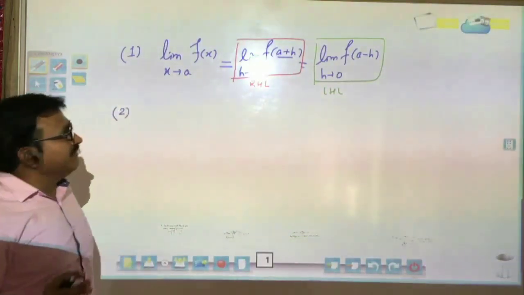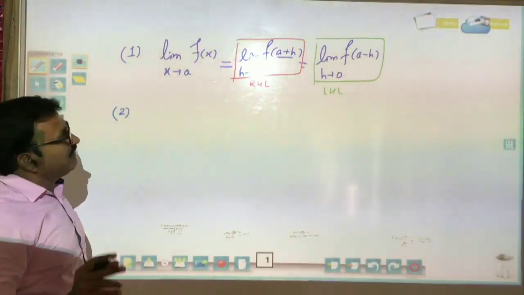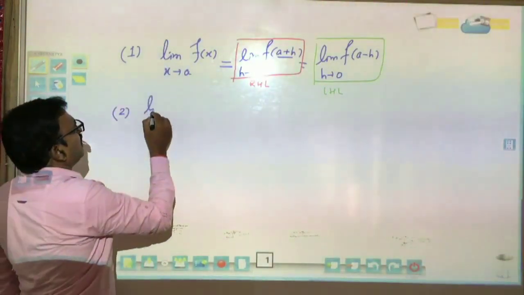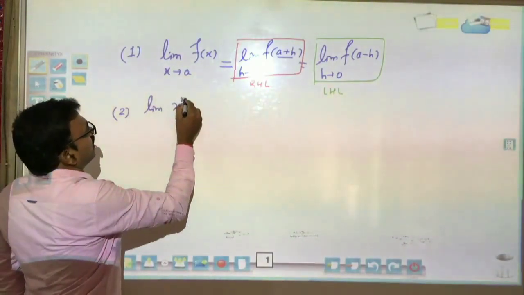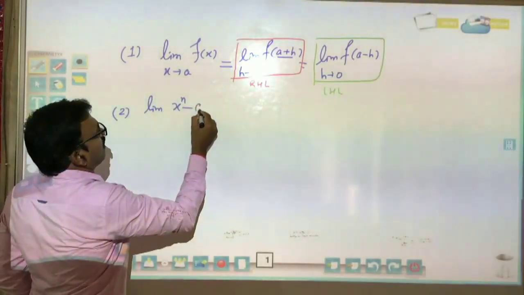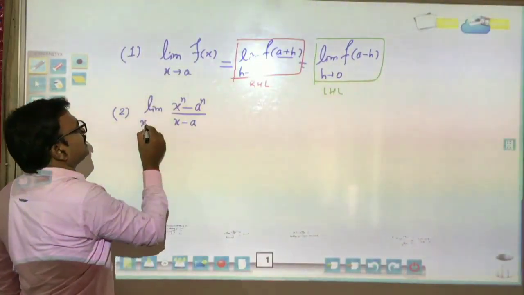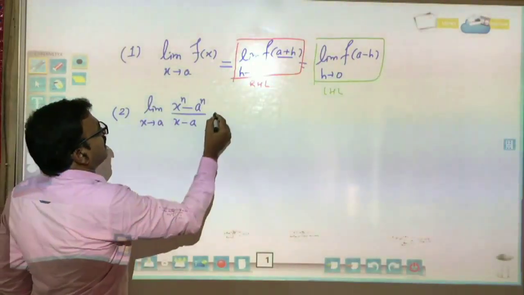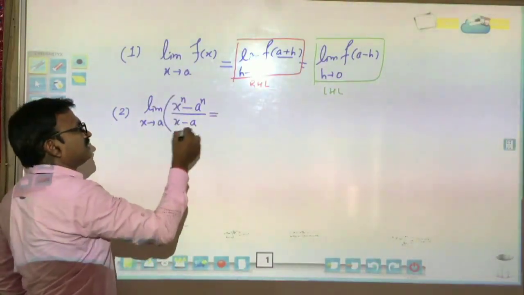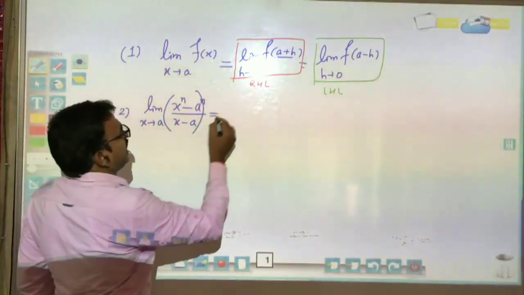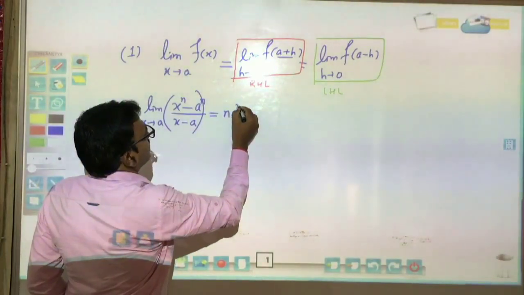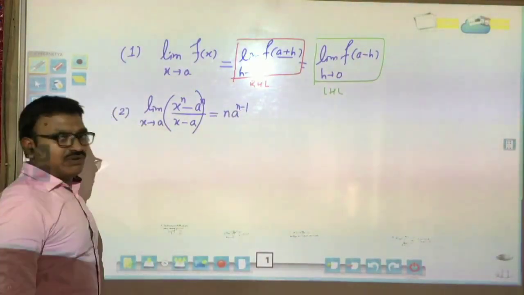So students, definitely, write all these formulas again. The second formula which is very important, we have derived: the limit of x to the power of n minus a to the power of n upon x minus a, as x tends to a. The answer of this limit, x tends to a, is n times a to the power of n minus 1.